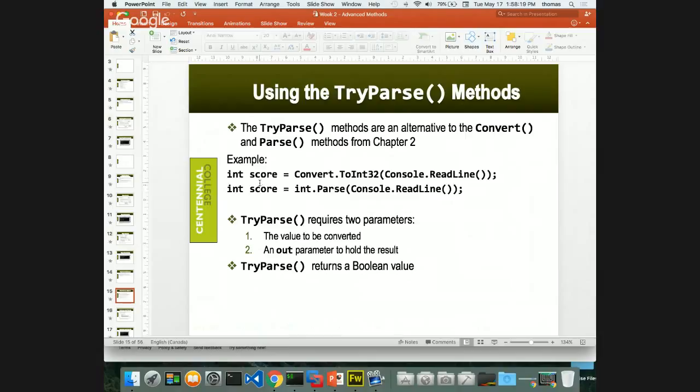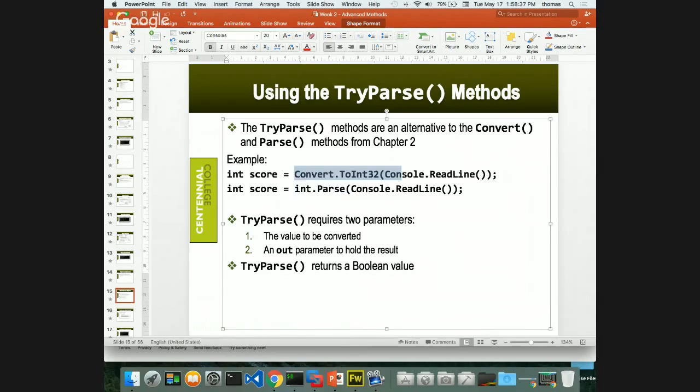I can also convert from an integer to an integer 32, right? So I take my stuff from my console, convert it to a larger integer, or an integer 32 type, and then store it inside my integer. So this is what the convert and parse do. Typically, either one of these methods is fine. They do very, very similar to the same thing, right? What does the other thing do, this try parse?